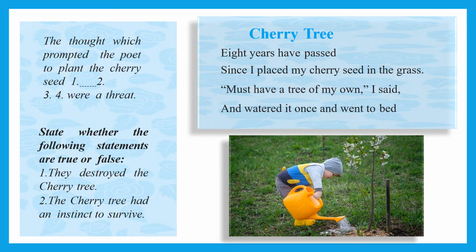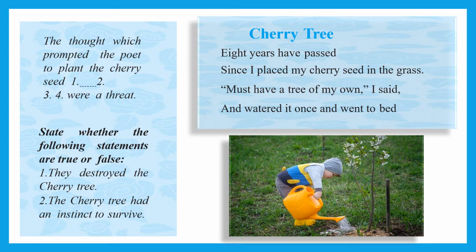Now, here the poet starts with the imagination that 8 years have passed, means it was 8 years before that he had planted a seed somewhere in his courtyard. Since I placed my cherry seed in the grass, means he had put that seed inside, after eating those cherries, and he has left it all alone. He had placed that seed inside because he wanted to have a tree of his own.